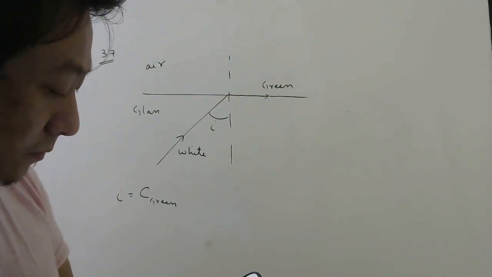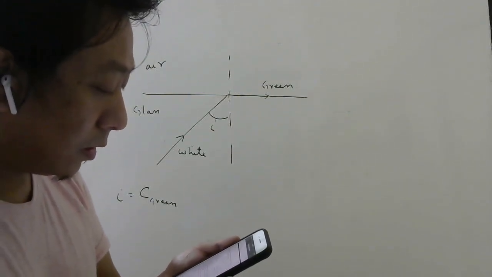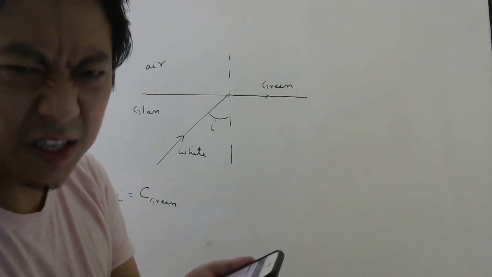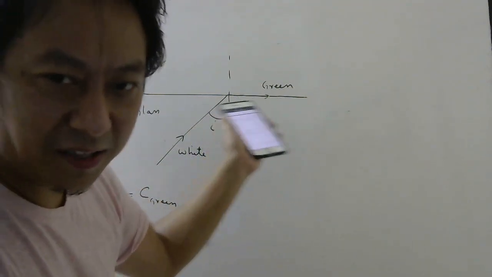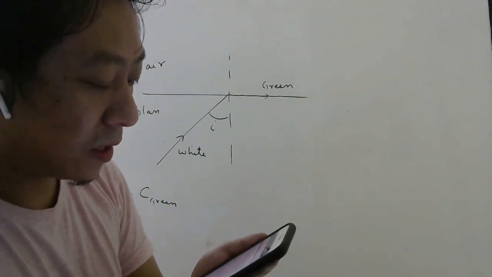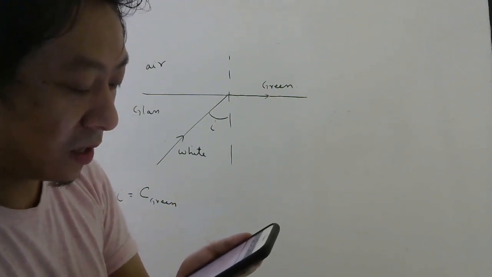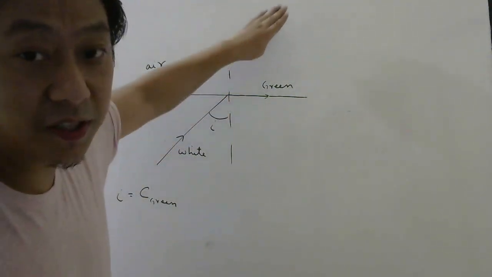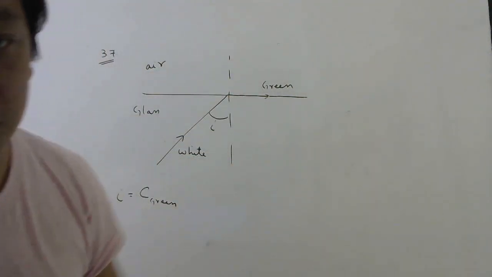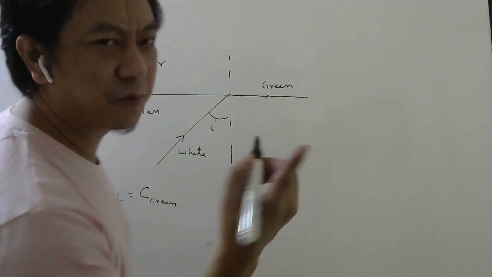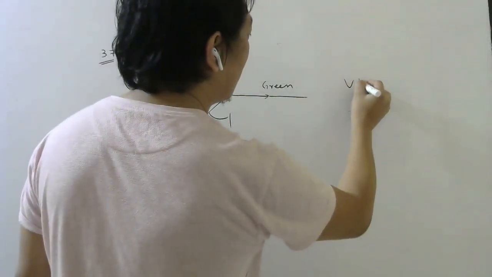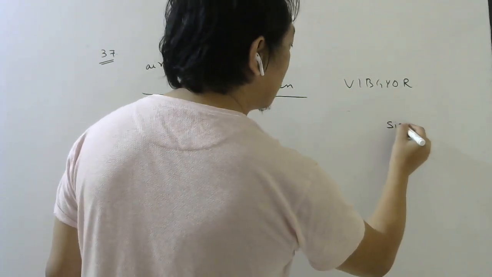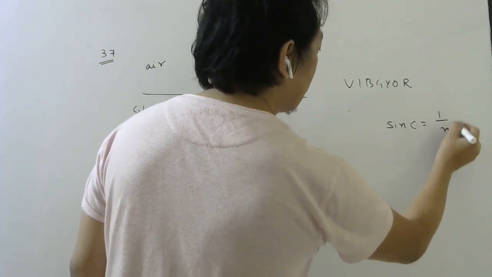So they are asking, if green color is just totally internally reflected, just meaning it is still grazing the surface, then the emerging ray in air contains which colors? So which colors will be emerging and which colors will not be able to emerge? This kind of problems we did, if you remember. So start with VIBGYOR. Then remember sin C is equal to 1 by n.